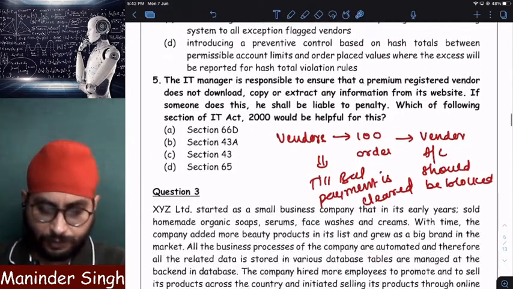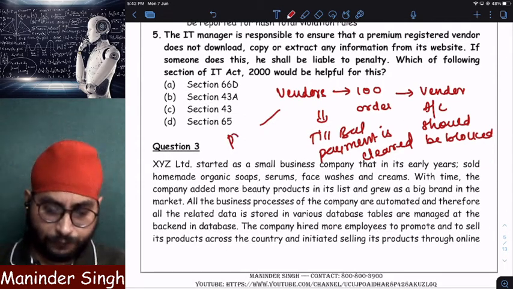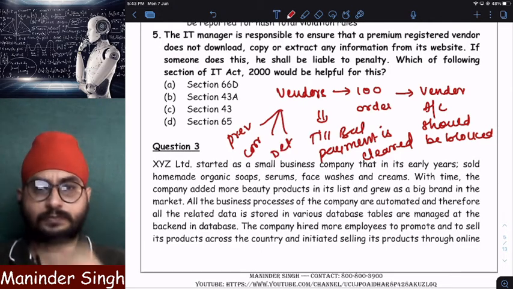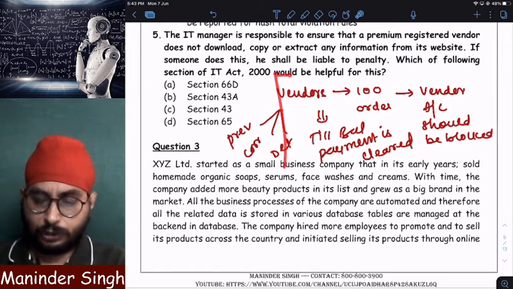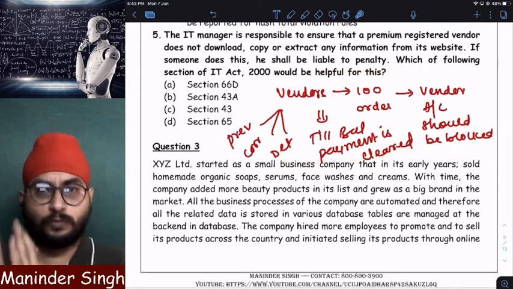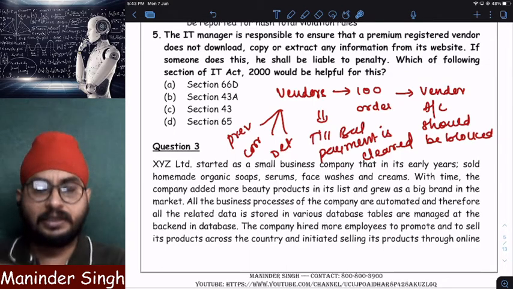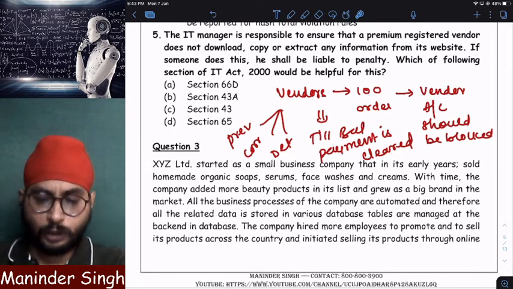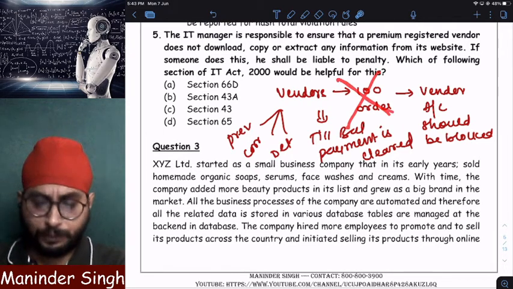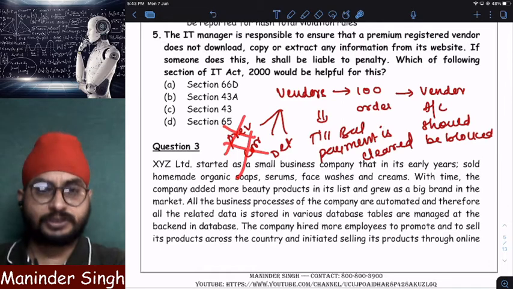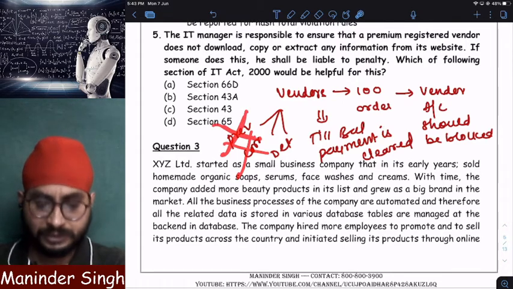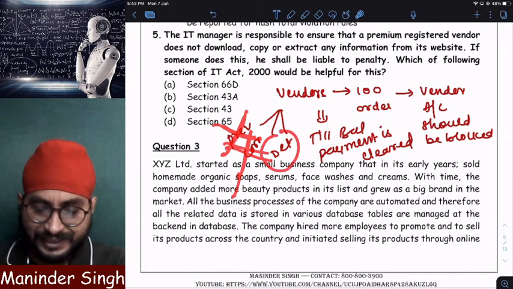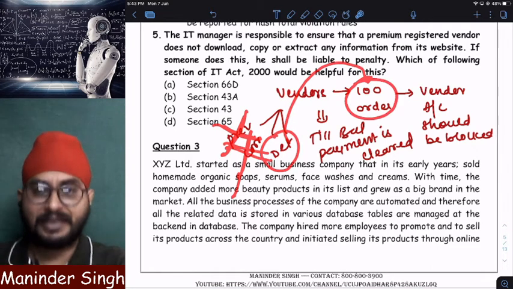So here remember, this is a control. This can be a preventive control, or a corrective control, or a detective control. These are nothing but controls, right? This is a control to ensure that once an order reaches 100 or the maximum limit, the account will be blocked. Now what should my software do? This is not prevention, right? I'm not preventing anything. My software is neither preventing any mistakes nor correcting any mistakes. It is detecting whether the number of orders reaches the maximum limit or not.